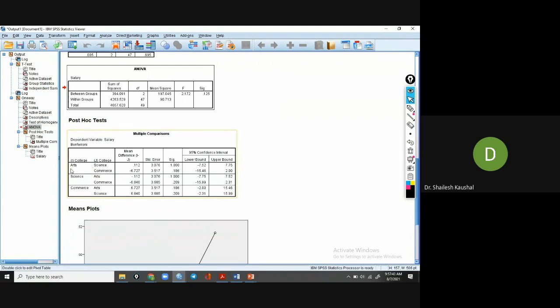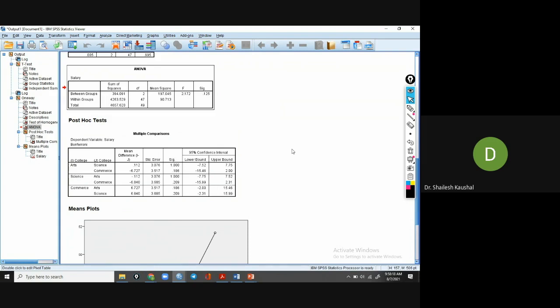Arts and science, you can see, is it significant? Not, because the p value is greater than 0.05. Then arts and commerce, again the p value is greater than 0.05. Science and commerce, again the p value is greater than 0.05. Because from this table we can understand, if in the ANOVA table we are getting a not significant result, then the post hoc analysis also tells not significant. Okay. Now we want the interaction of both.